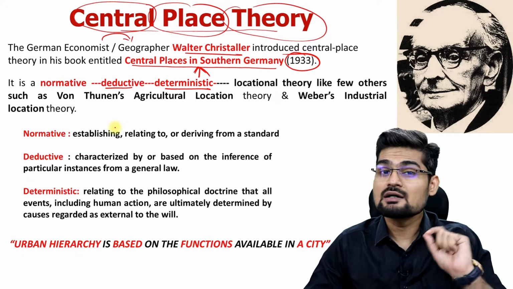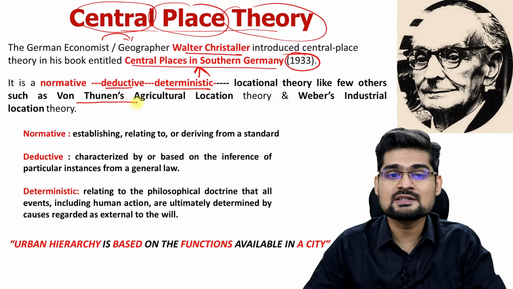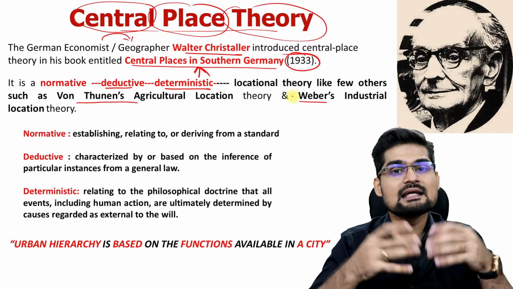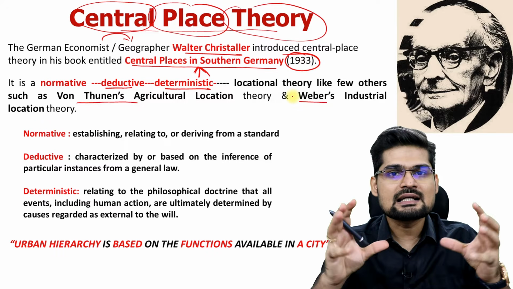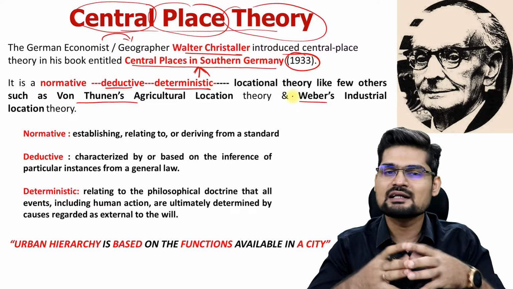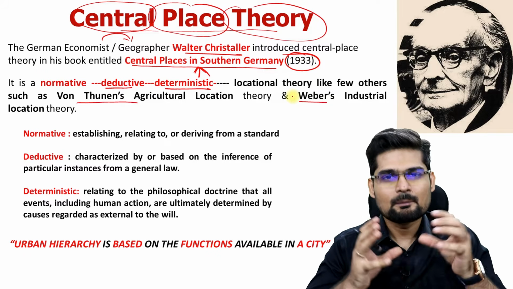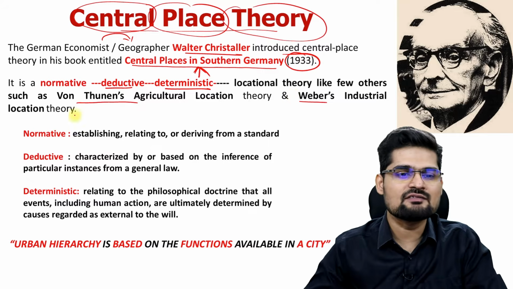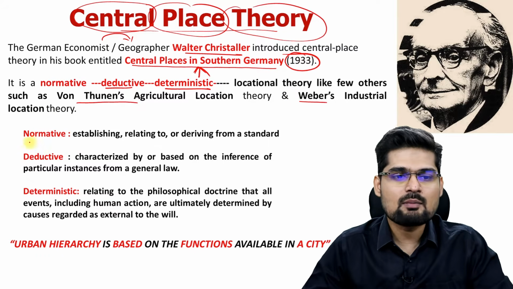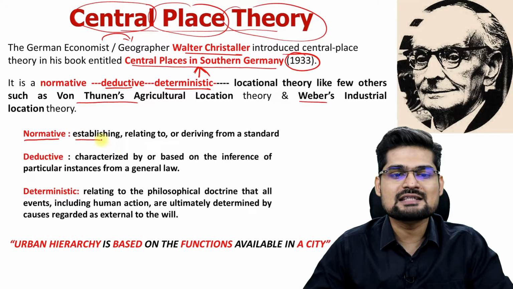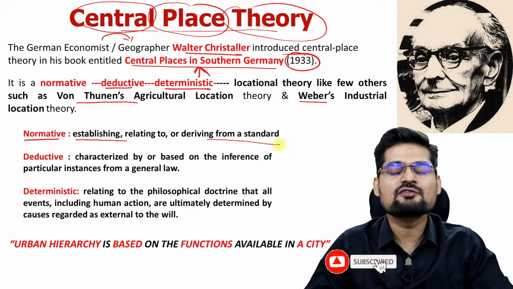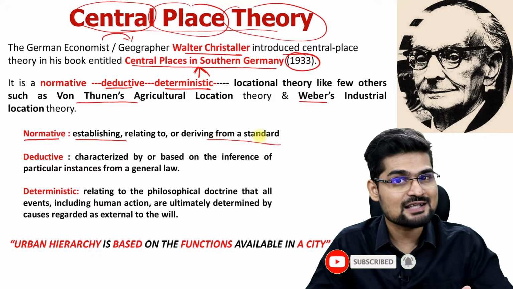Now, remember, earlier we have already learnt about von Thunen's model as well as Weber's model, and there also we discussed certain assumptions about these normative, deductive and deterministic theories. So, the basic idea behind normative, deductive and deterministic is what? Remember, norm is the word, that is establishment of a law or deriving from a standard. That's where normativeness comes into the picture.